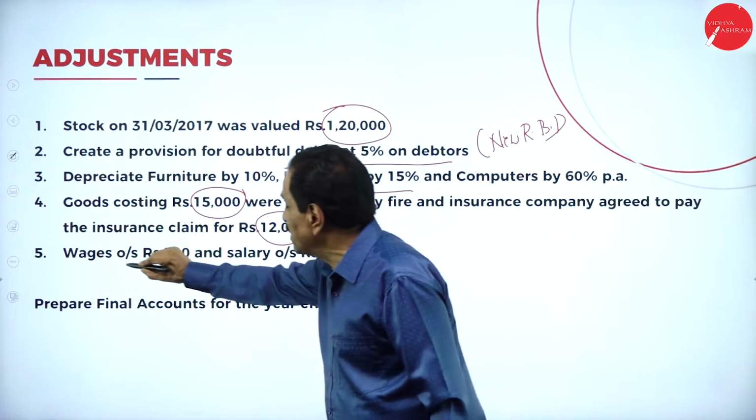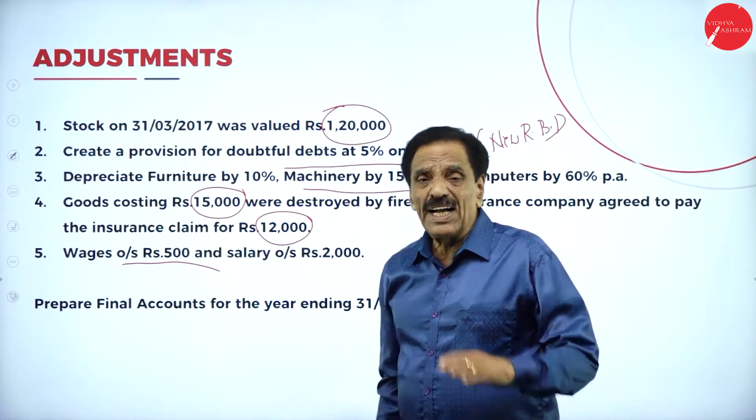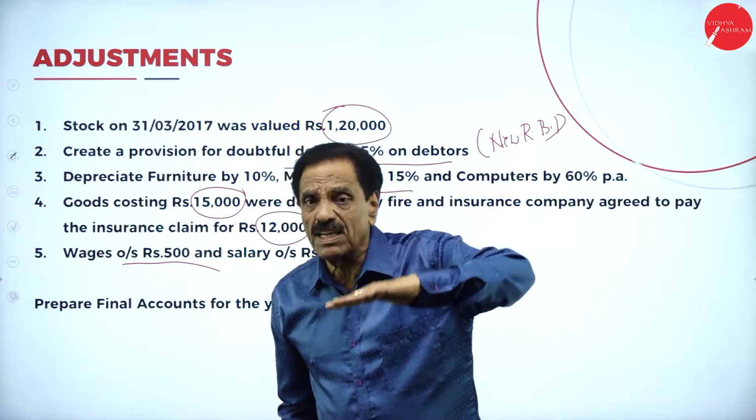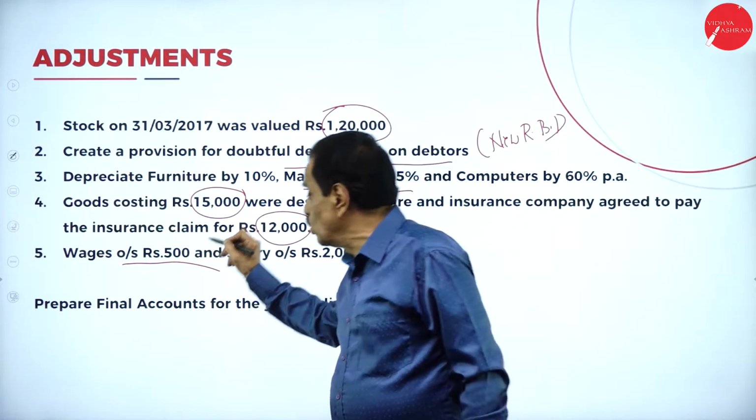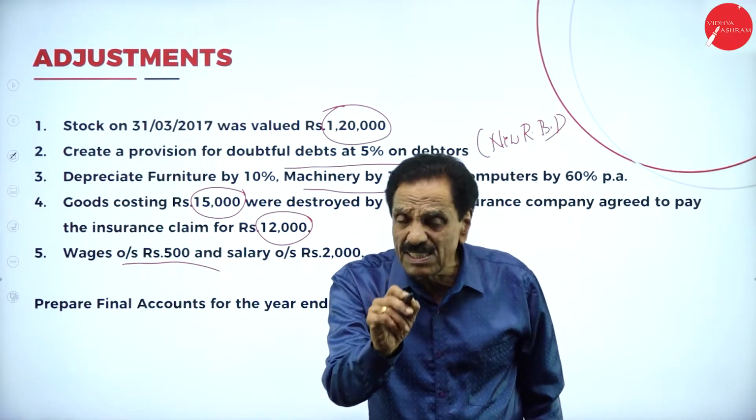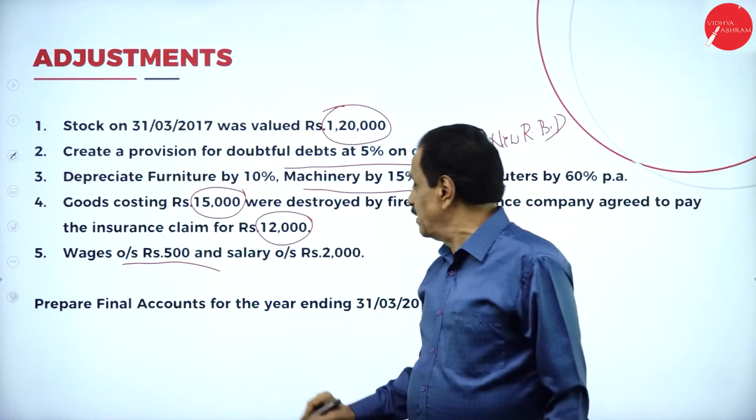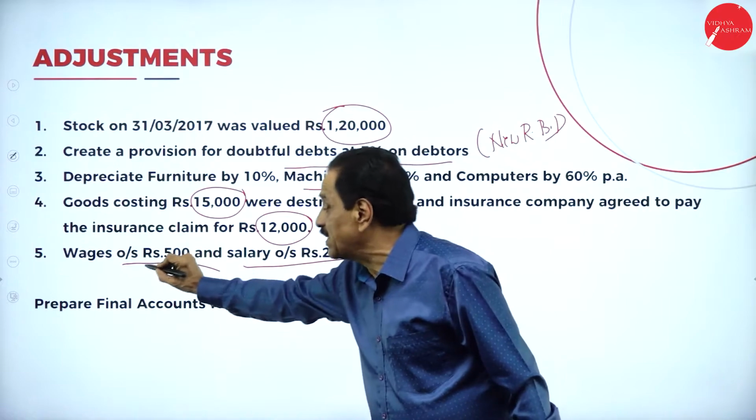Then wages outstanding to be paid. Add to wages, that 500 will come on the liability side of the balance sheet. To be paid. How much money to be paid? 500. Add to wages, liability side of the balance sheet. This comes under trading account.